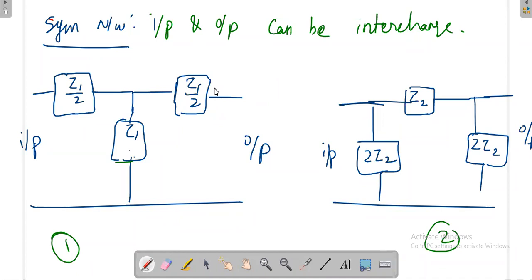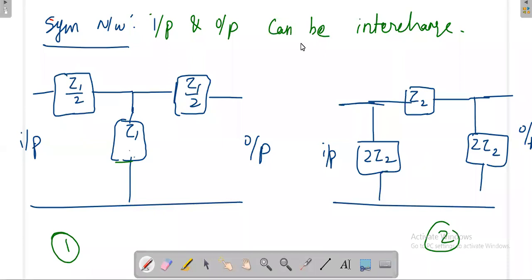Then finally your circuit is characterized by Z1. Similarly, in the second case also, if you connect one more circuit like this one, then those impedances will become parallel. What is the parallel combination of 2Z2 and 2Z2? Finally you will get Z2. That means your circuit is finally characterized by Z2. You can connect any number of symmetric networks with this, and the circuit parameter will not change. That's why I'm writing it this way.